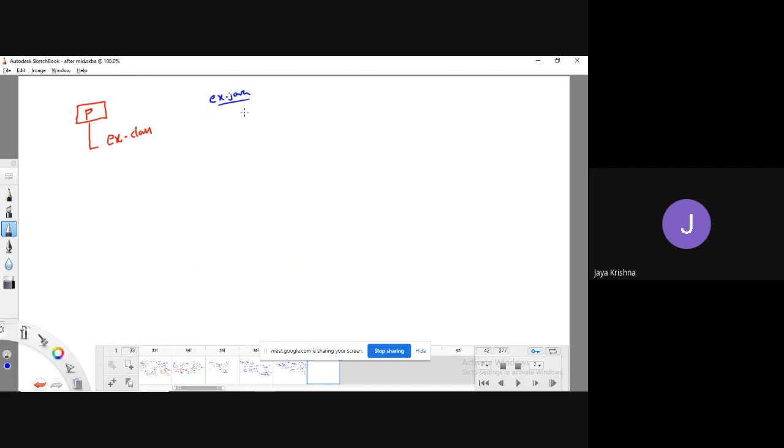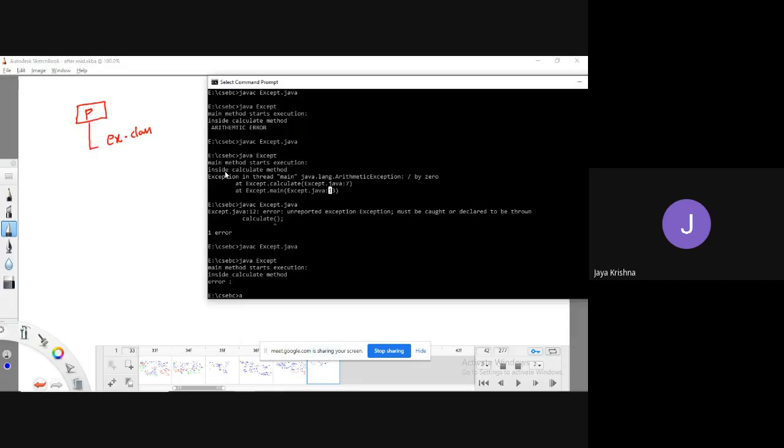In that, I am going to handle with the help of the throws keyword. If I use the throws keyword, there is no necessity to write try and catch blocks. But if you are not writing a try and catch block, it will show only system error messages. That is what I explained in the previous example.